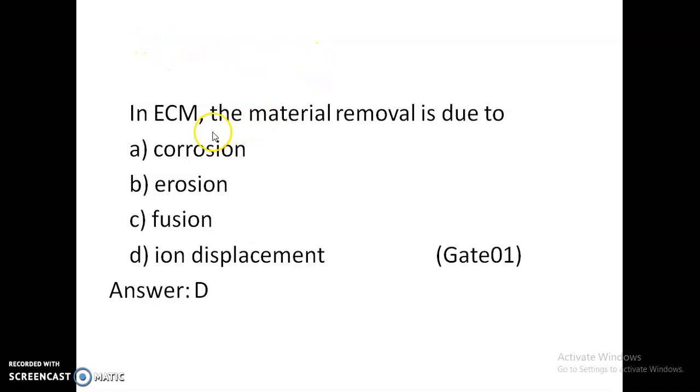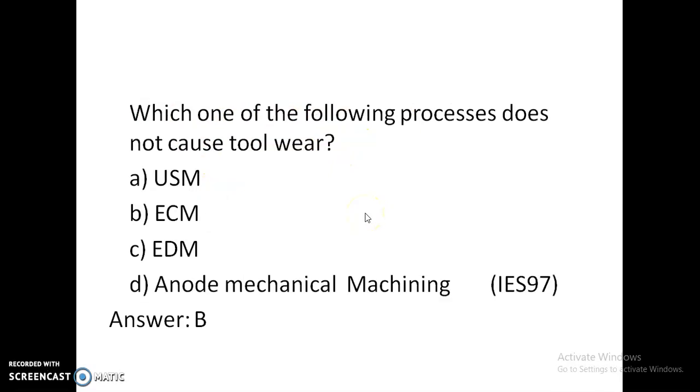Electrochemical machining. In electrochemical machining, the material removal is due to corrosion, erosion, fusion, or ion displacement. In ECM, material removal is due to ion displacement. Which one of the following processes does not cause tool wear? That is USM, ECM, EDM, or anode mechanical machining. In ECM, no tool wear will occur.